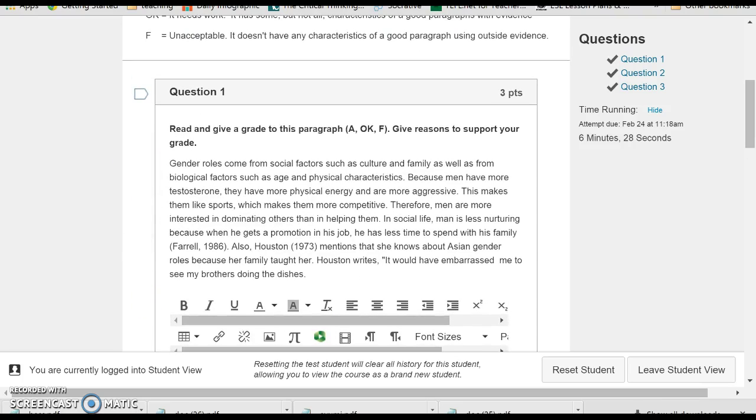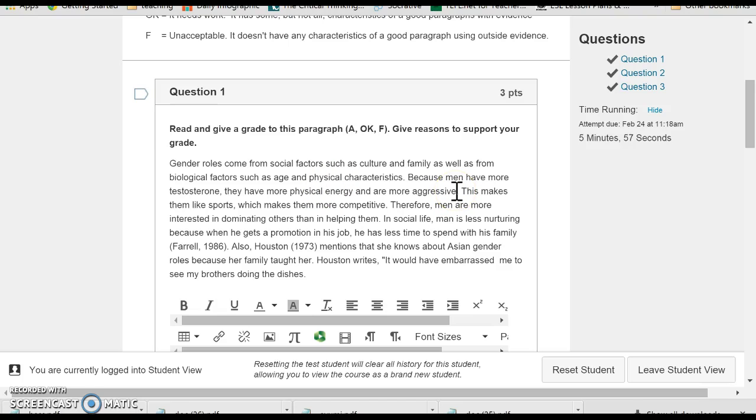So let's take a more careful look at this. The topic sentence is okay. Gender roles come from social factors, biological factors, and physical characteristics. That's fine. That tells me that it's going to be about causes. Okay. Here they mention testosterone, and the effect is that men will have more energy and more aggression. So that's not about causes, it's about effects.